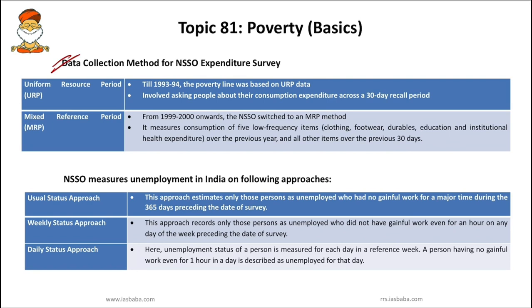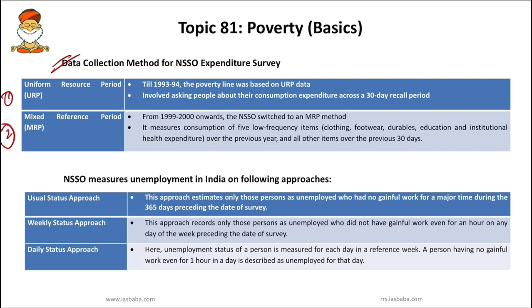There are two types of data collection method. First one is uniform reference period, and second one is mixed reference period. Here we have to know that till 1993-94, the poverty line was based on this URP data, that is uniform reference period. Under this method, people were asked about their consumption expenditure across a 30-day recall period. So information was based on the recall of consumption expenditure in the previous 30 days.